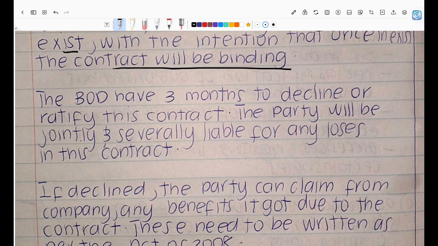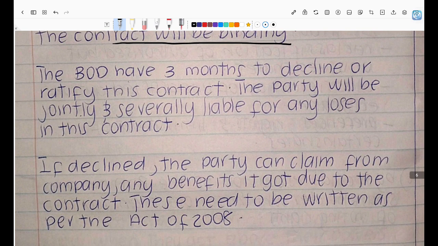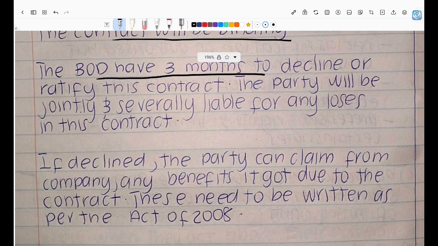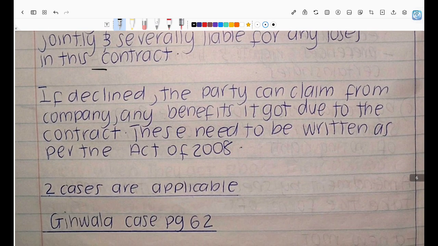And if the company does not ratify that contract, agree to that contract, in the 3 months that they are given, then you will be held liable for the contract, but you can also claim from the company whatever benefit they had gotten from that contract. So the board of directors have 3 months to decline or to ratify. Ratify means accept this contract. So the party will be jointly and severally liable for any losses in this contract.